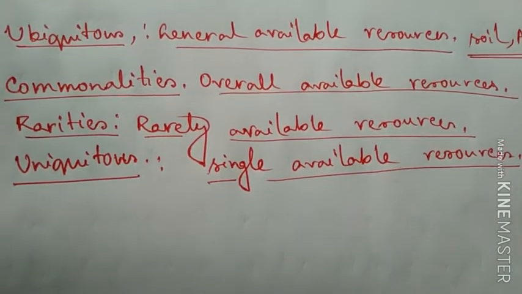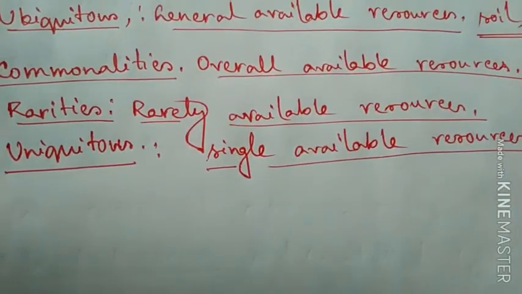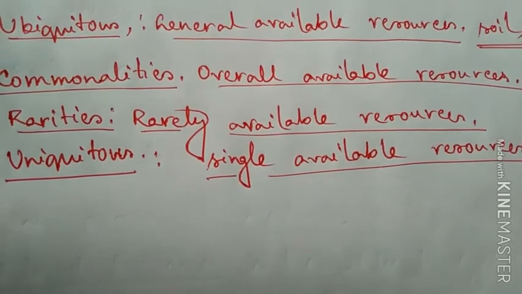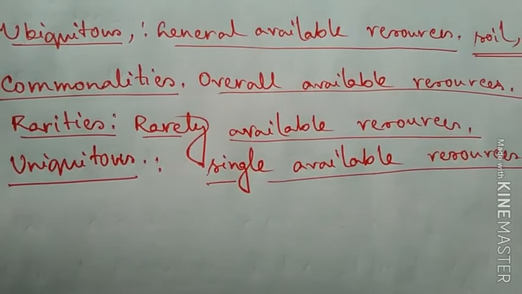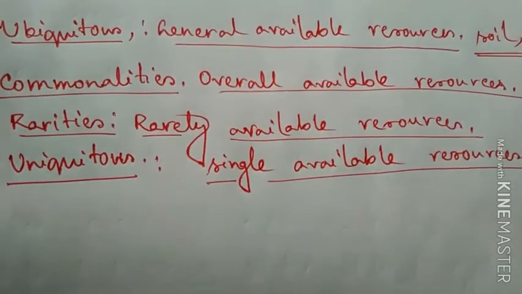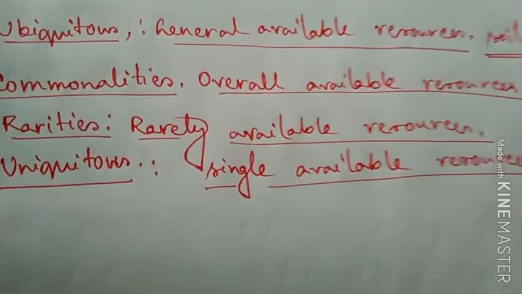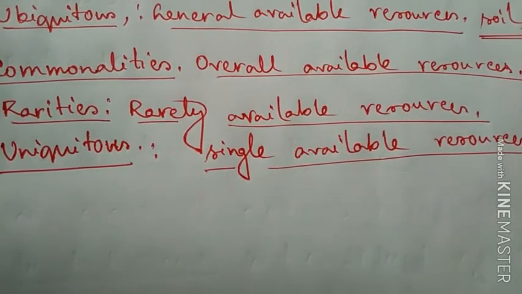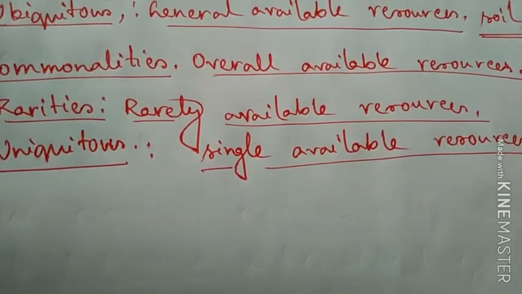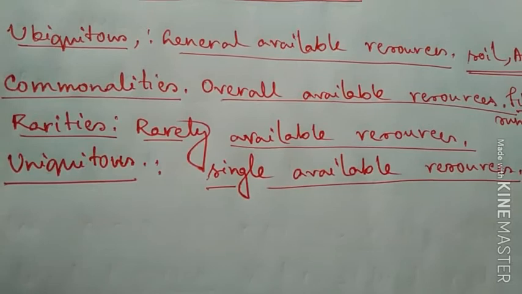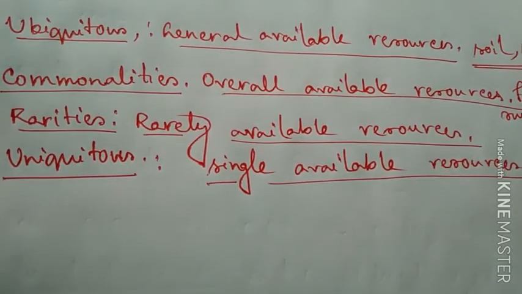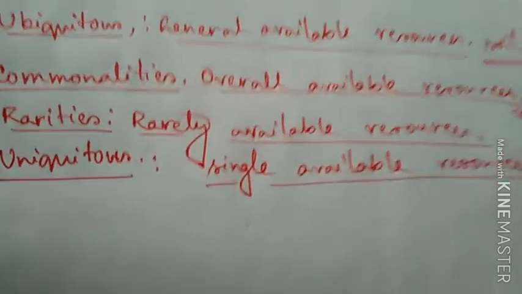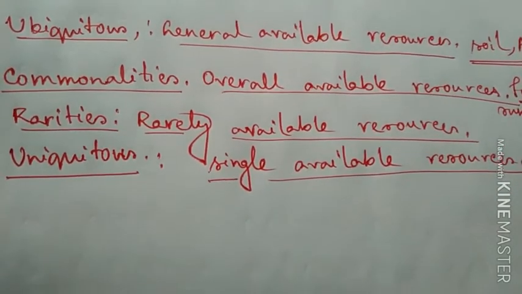Now the next type of resource is called the commonalities resources. You can say the resources are not found everywhere on the earth, but commonly found in many parts of the earth's surface. So such type of resource is called the overall available resources. Like for example, fish.